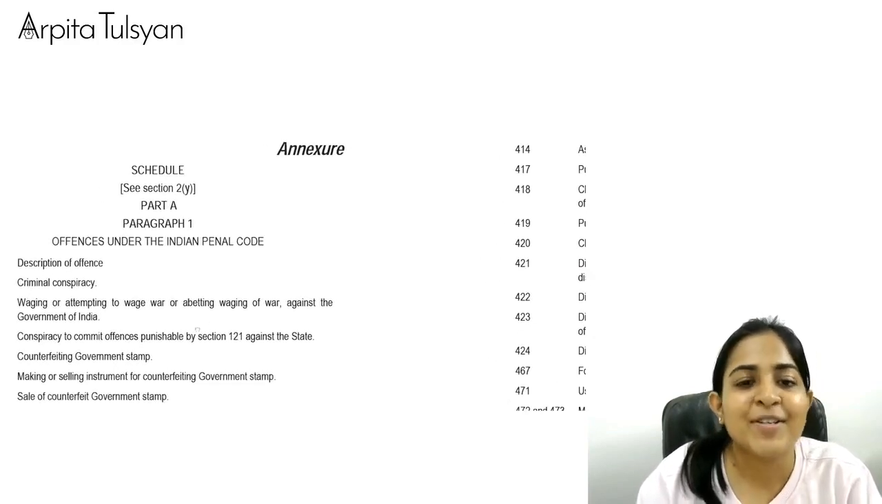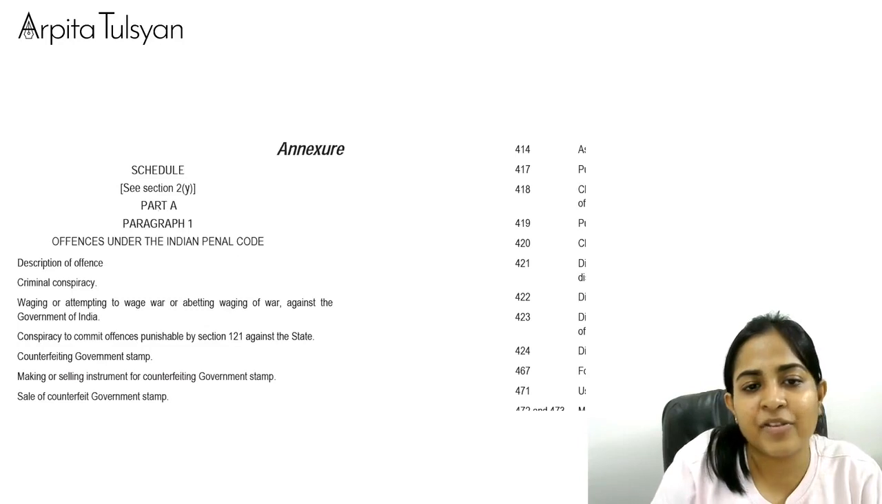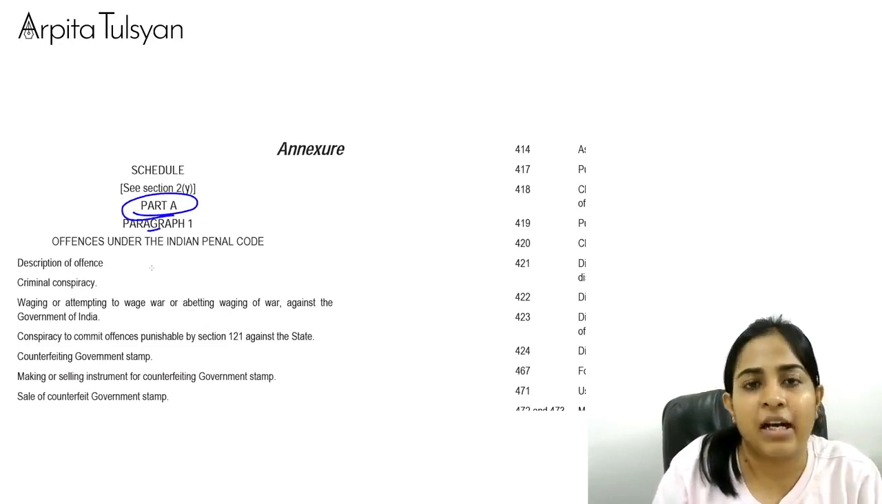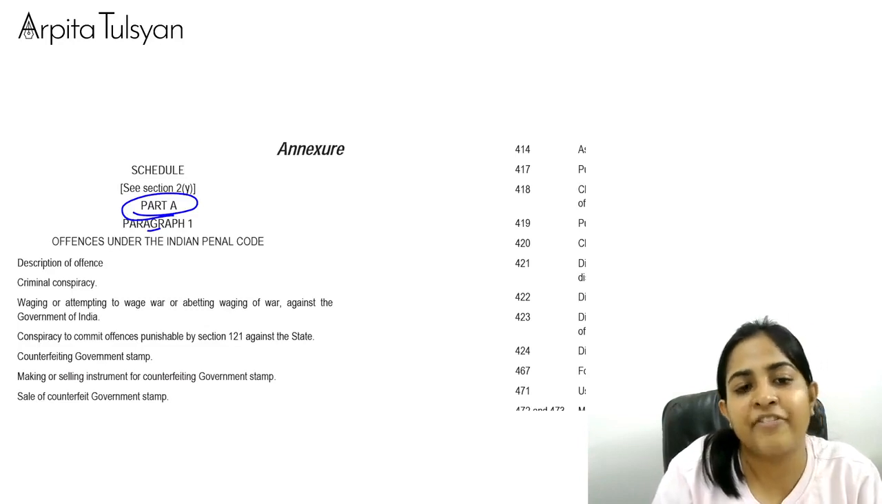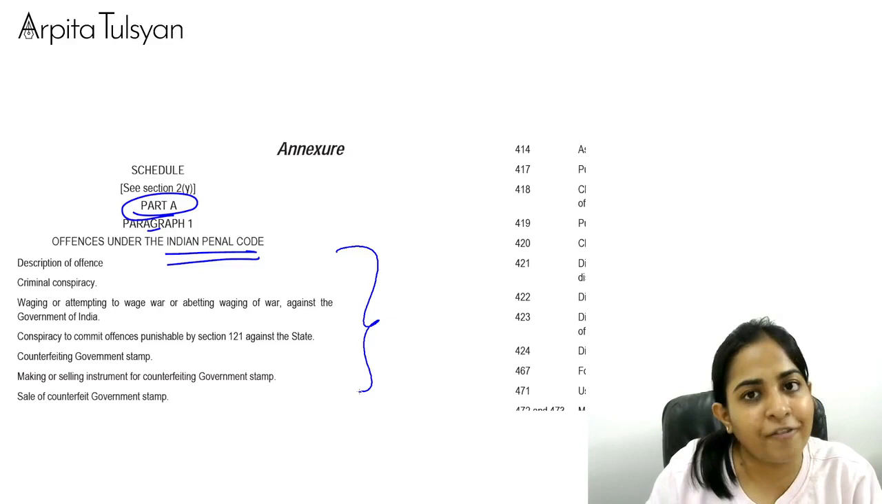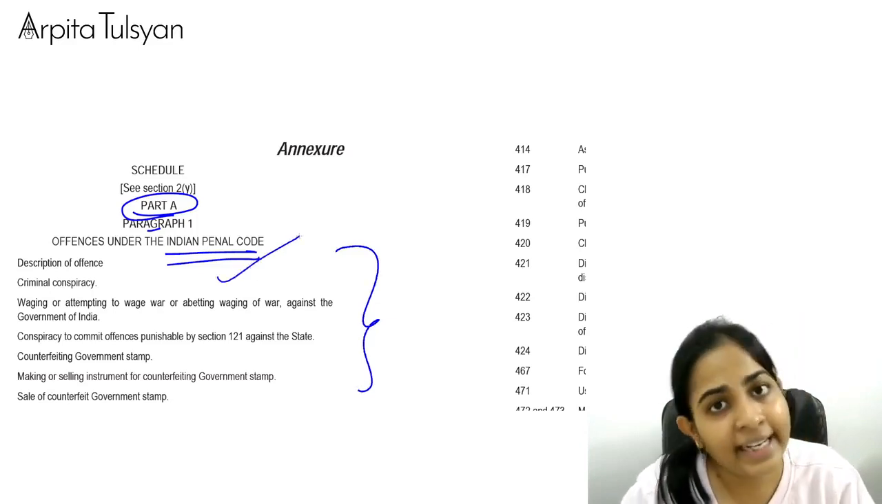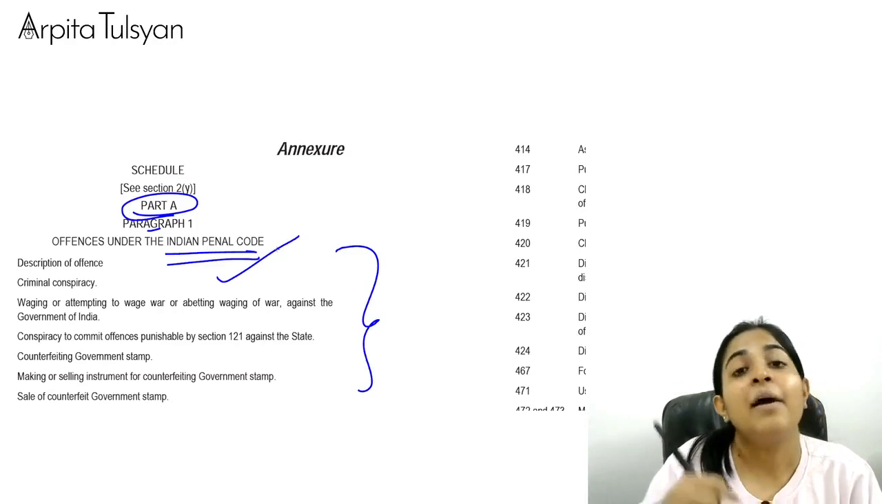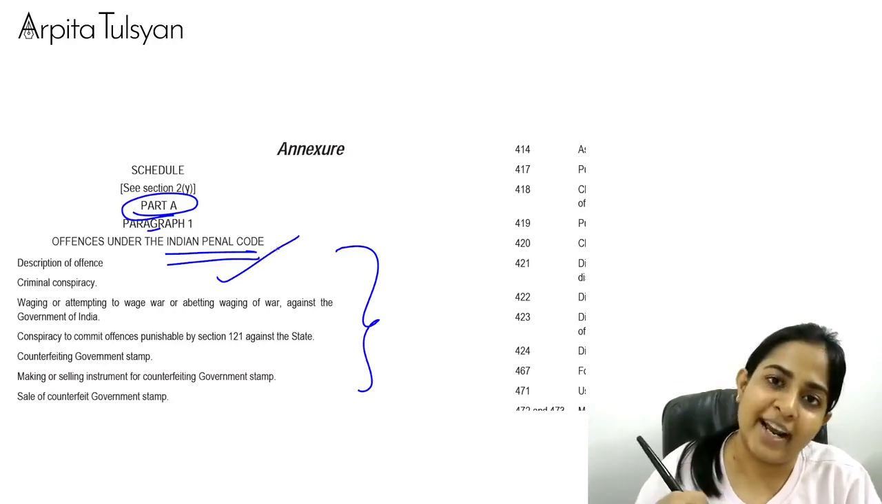See here, Part A is given. In that, different paragraphs will start. The first paragraph is offenses under the Indian Penal Code. So if you have done any such offenses, you will be guilty under the Indian Penal Code. That is okay. Plus you will even be guilty under the Prevention of Money Laundering Act.